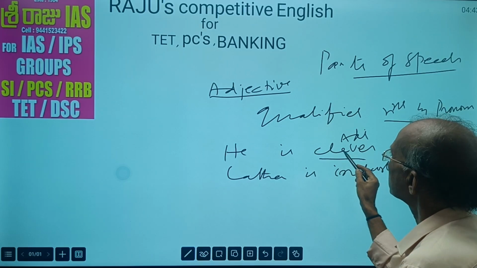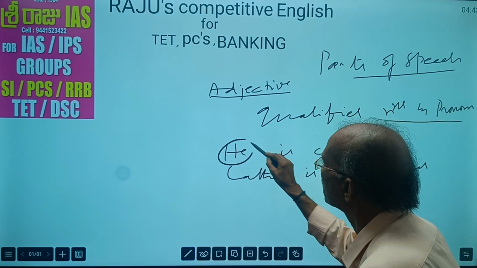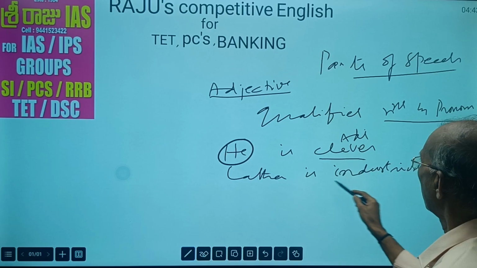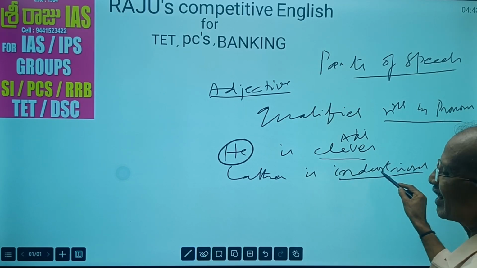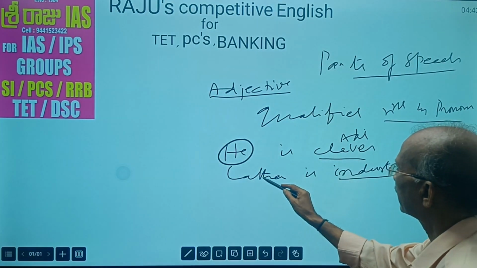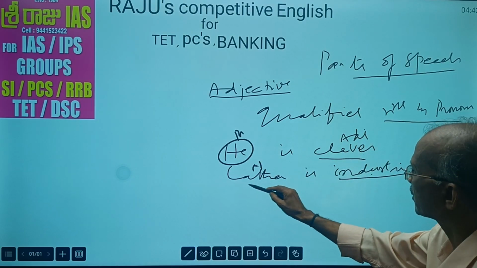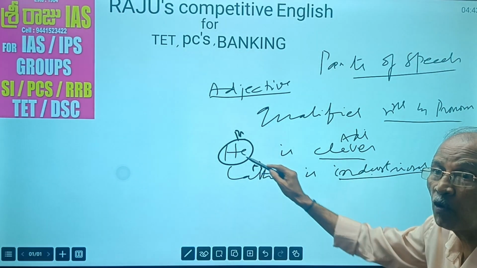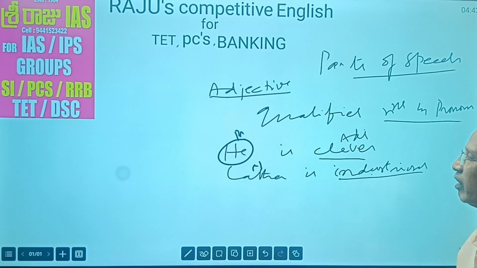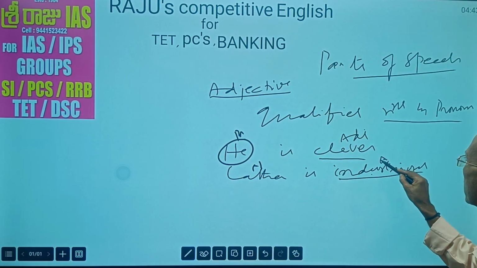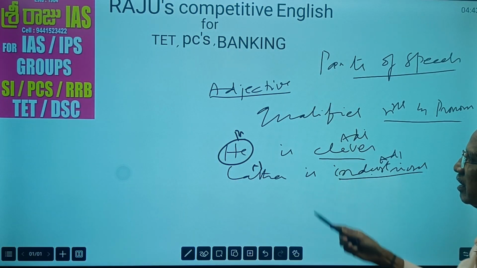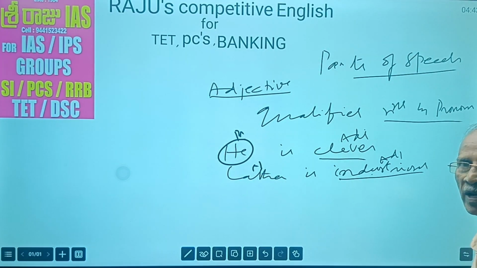What does it do? It tells something more about this "he". He is clever. Lata is industrious. Industrious means hardworking. Lata is a noun, this is a pronoun. So these words tell us about the noun and pronoun. Industrious girl. Industrious student.